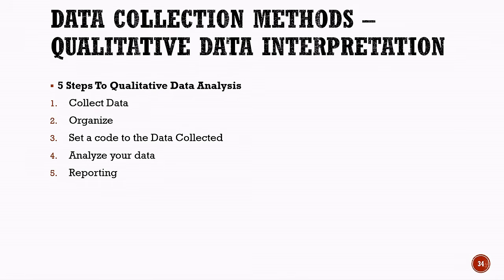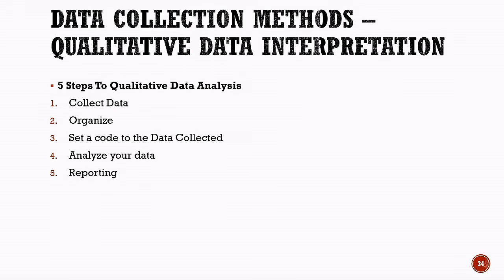Now, let us understand the 5 steps involved in qualitative data analysis. The first step is collect data. In this step, we gather the required qualitative information from suitable sources. The second step is organize. The collected data is arranged in a proper and systematic manner so that it becomes easier to study. The third step is set a code to the data collected. Here, we assign codes or labels to different parts of the data to identify important ideas or patterns.